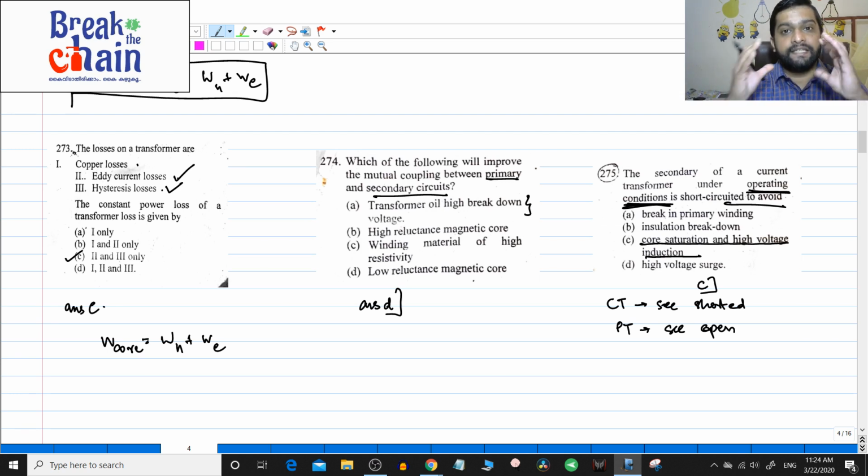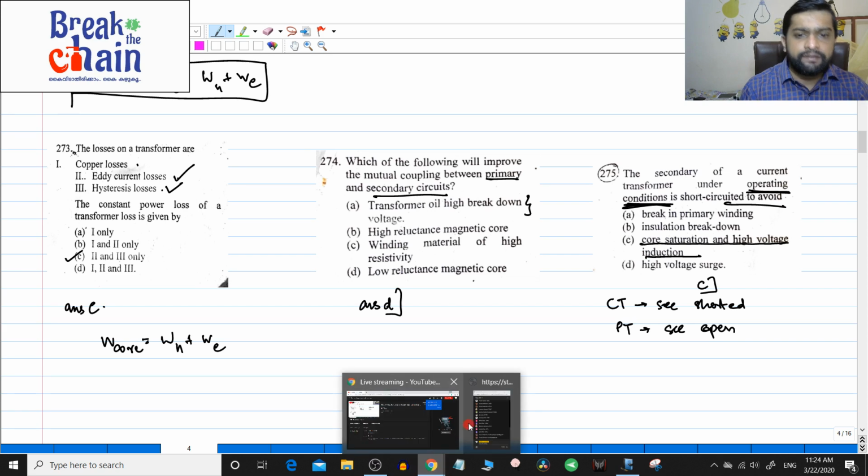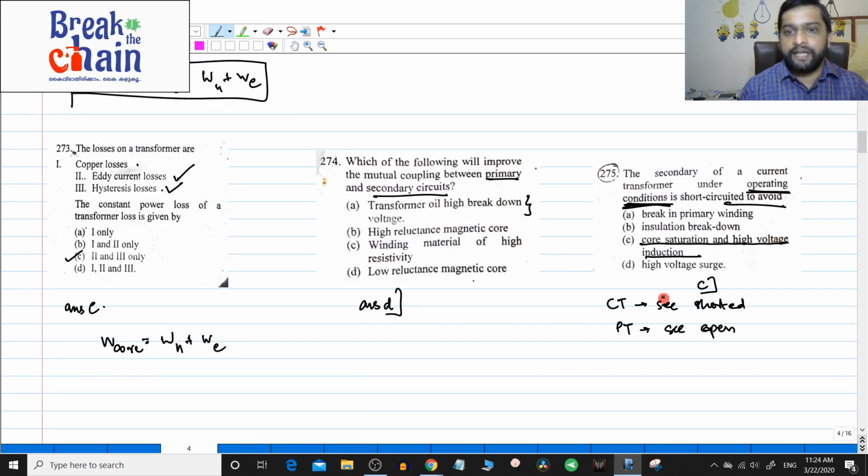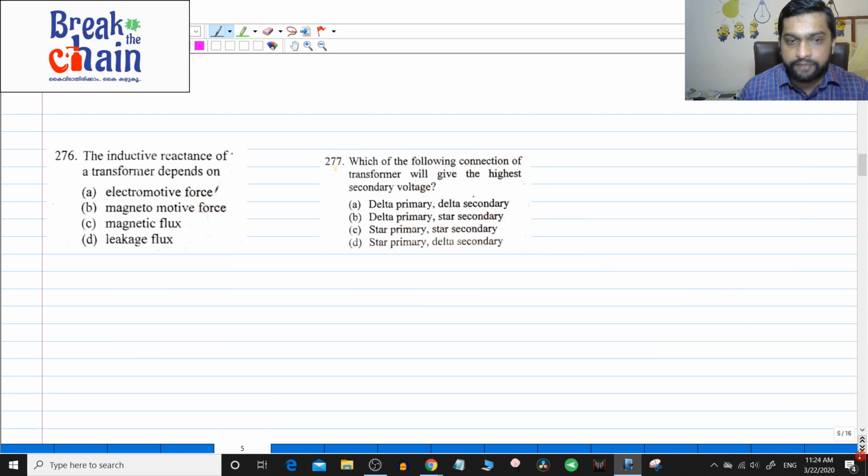Your CT is the device, so you have to only think about that. You are having access to that device only. Maybe that is why in most of the books they have given the answer to be C. In case there is any discrepancy, we will see. The under operating condition might be the word that gave some of you the doubt about the break in the primary winding. So that question is over.